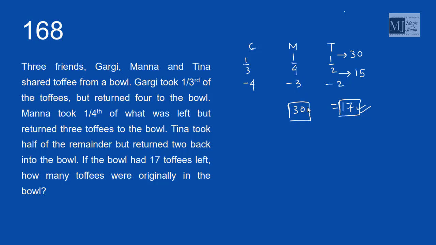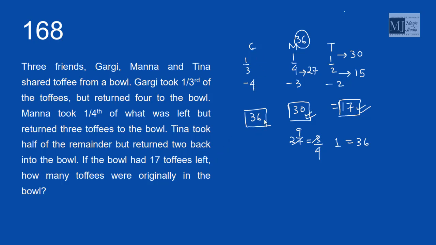After Manna has returned 3 toffees, we have 30 toffees in the bowl. That means at the beginning, when Manna had taken 1/4 from the bowl, there were 27 toffees. Now 27 is 3/4. That means the full amount is 36. Manna started with 36 toffees. She took 1/4, that is 9, left with 27, returned 3, ended up with 30. That means Manna started with 36 toffees.